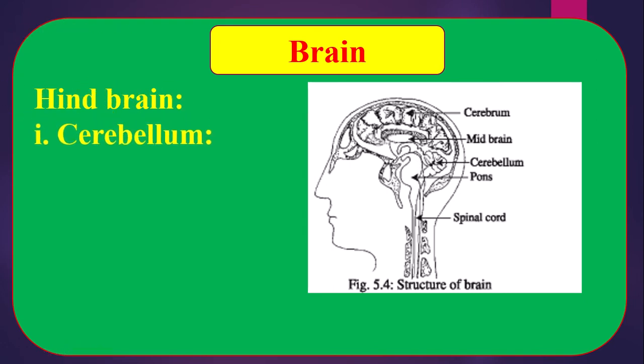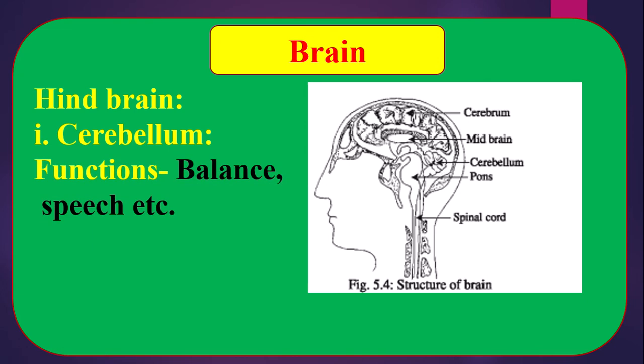Hindbrain is again divided into three. Number 1, cerebellum, not cerebrum. Cerebellum is located at the back of the brain and behind pons. It remains suspended. Cerebrum is divided into right and left lobes also. This is cerebellum, located just beneath the cerebrum and back of the pons. It is again divided into two, left and right hemisphere. Function of cerebellum: balance of body, speech, etc.